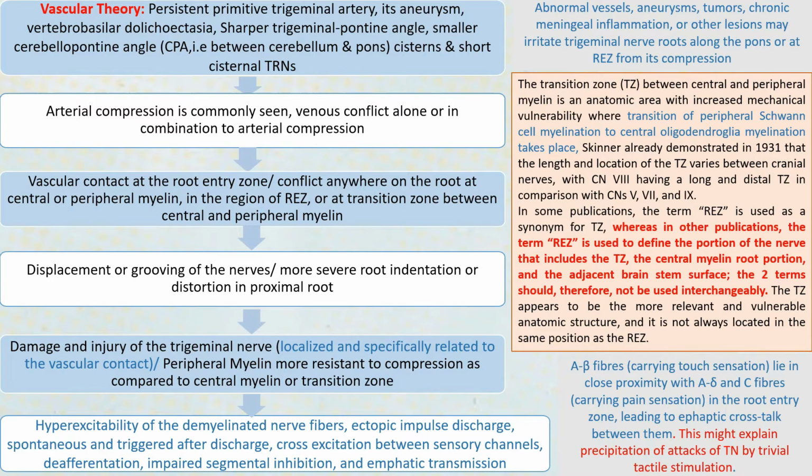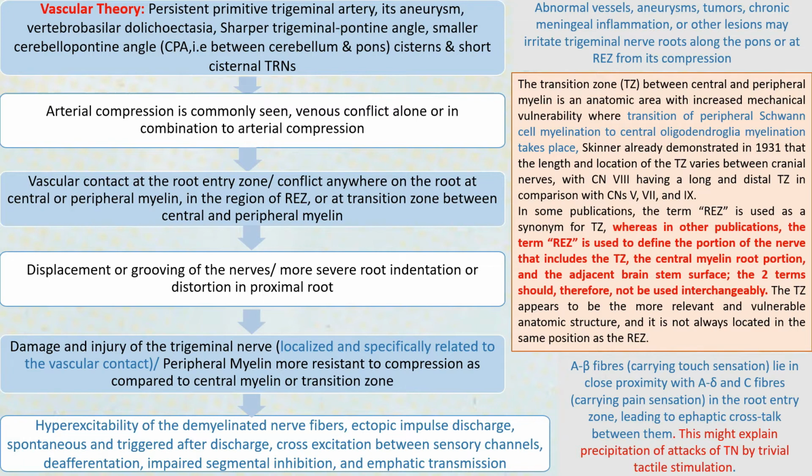Then there is another thing: these A beta fibers which carry the touch sensation lie in very close proximity with A delta and C fibers which carry pain sensation. So whenever there is this ephaptic crosstalk and cross excitation, there can be simultaneous activation of both A beta and A delta and C fibers due to this ephaptic crosstalk. So this explains the trigger zones that occur.